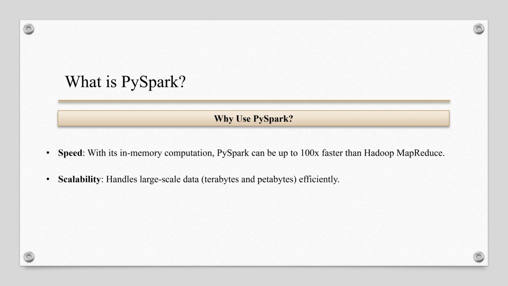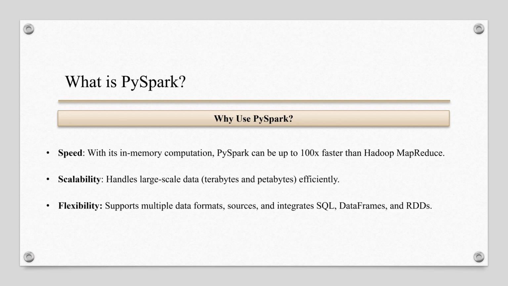Scalability handles large data efficiently. As the size of data grows, you can add more machines to your Spark cluster. This horizontal scaling allows PySpark to handle datasets ranging from gigabytes to petabytes. This is basically designed to handle massive datasets. As your data grows, you can scale by adding more machines to the cluster.